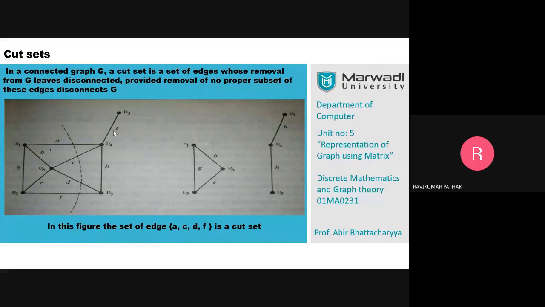It should always be disconnected, sir? Yes, always. After applying the cut set, that graph must be disconnected into two parts, two components. Okay, sir.